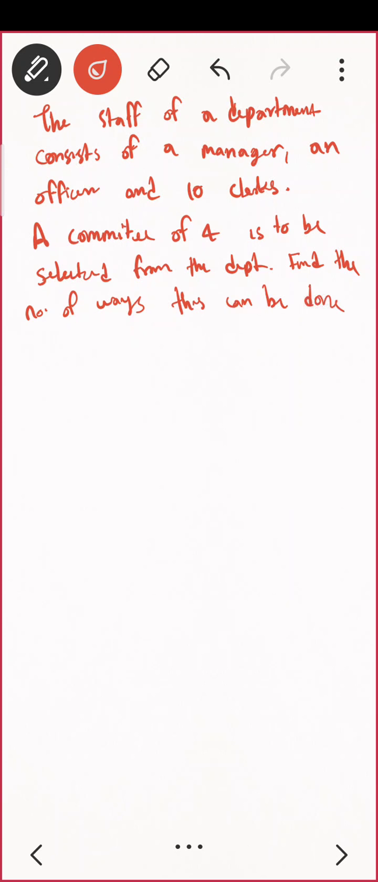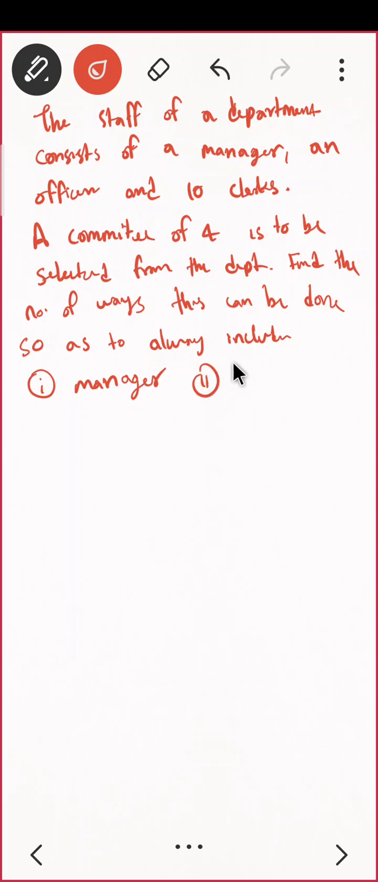This can be done so as to always include one manager. Second, manager but not officer. And third, neither manager nor officer.